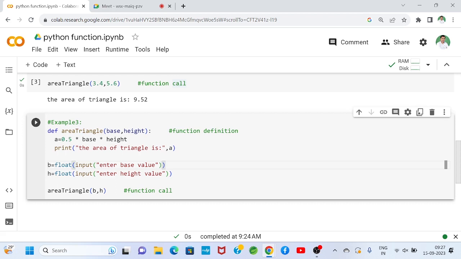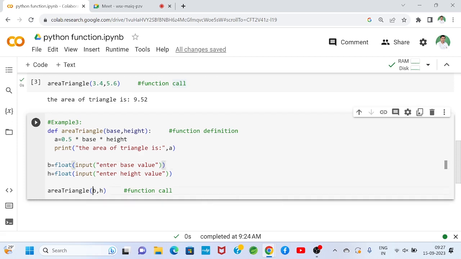This is called casting in Python. Again I'm repeating: the input function by default treats every value as a string. Whichever type of value we give at runtime, you have to specify that type explicitly. That's why I specified float. This is called casting.